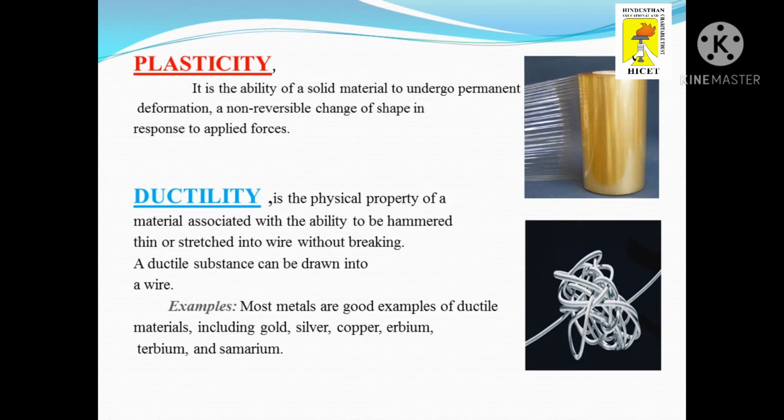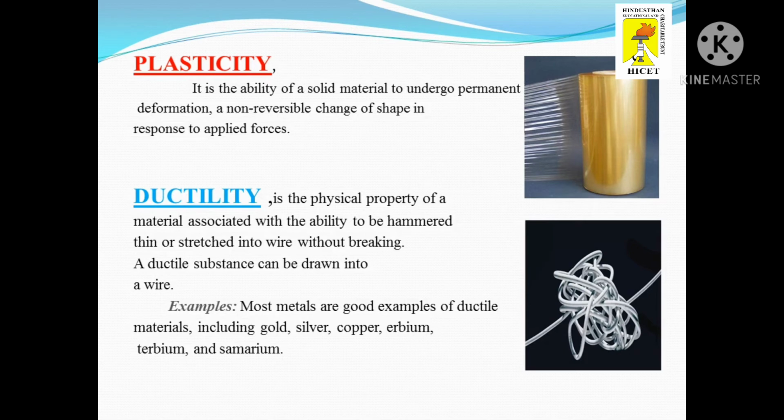Second one is ductility. Ductility is the physical property of a material associated with the ability to be hammered thin or stretched into a wire without breaking. So a ductile substance can be drawn into a wire.